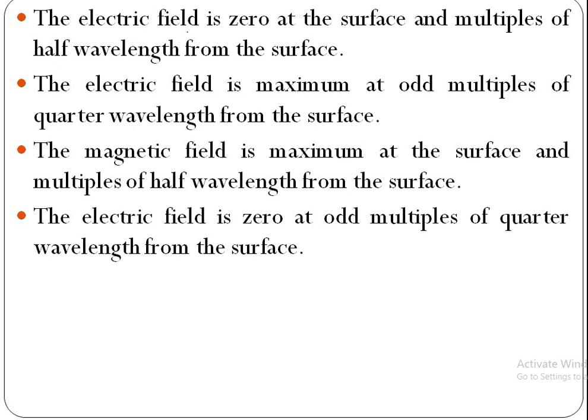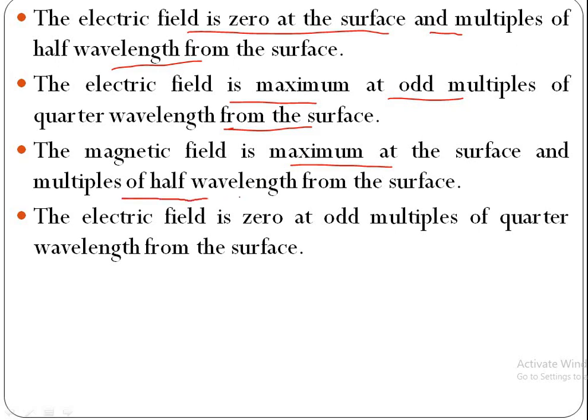The electric field is 0 at the surface of the conductor and also at multiples of the half wavelength from the conductor. The electric field is maximum at odd multiples of quarter wavelength from the surface of the conductor. Similarly, magnetic field is maximum at the surface and multiples of half wavelength from the surface of the conductor.